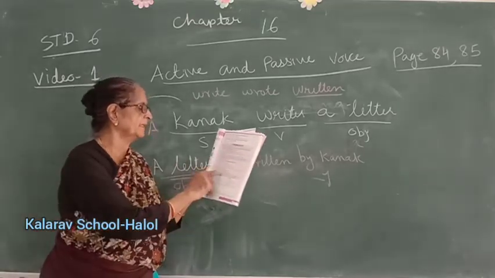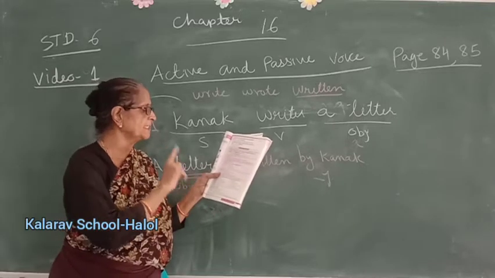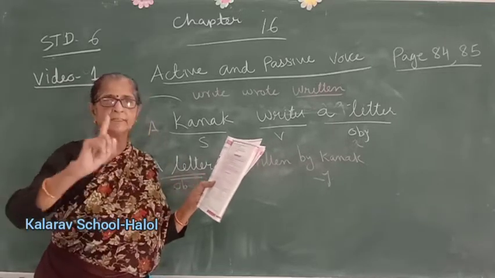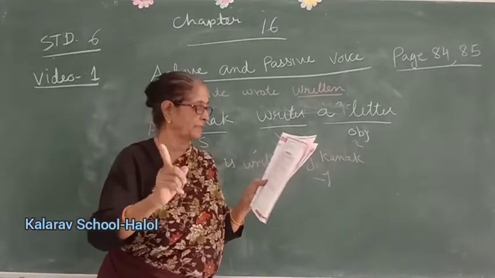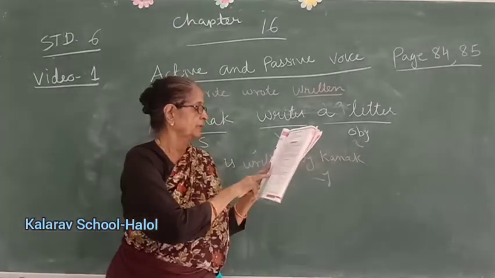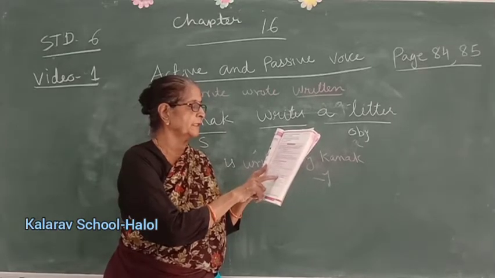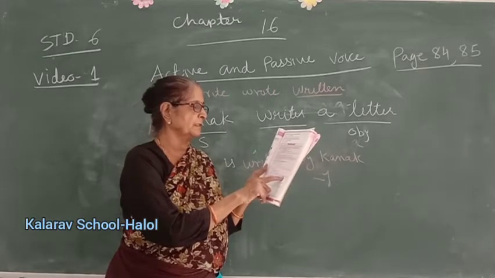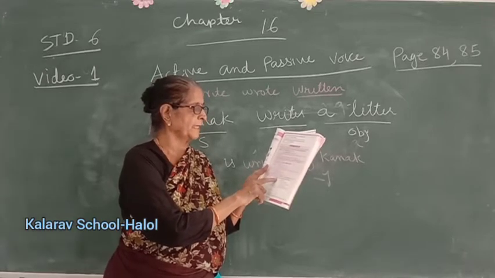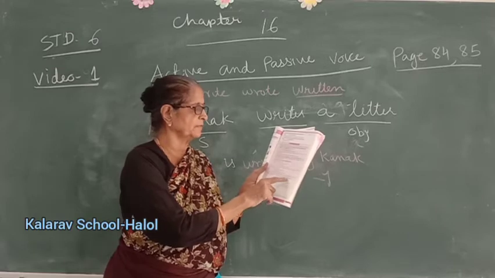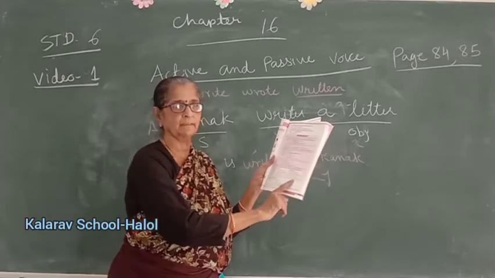Same way here, mother eats an apple. So, an apple is eaten. Eat, ate, eaten. This you must know, children. All three tenses learn by heart. In the above examples, writes changes to is written, eats changes to is eaten in the passive form. Similarly, a few examples of the verb write in different tense forms is given here. This you have to learn. So, any word you take, they will change like this.